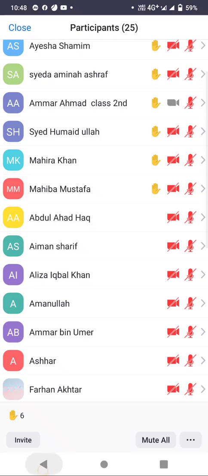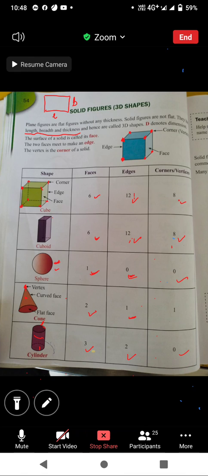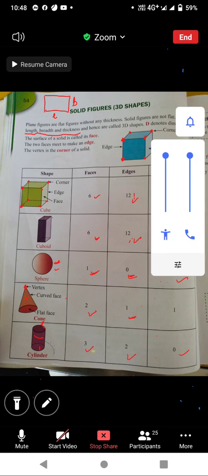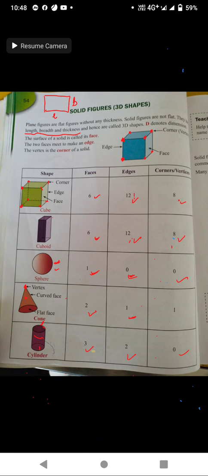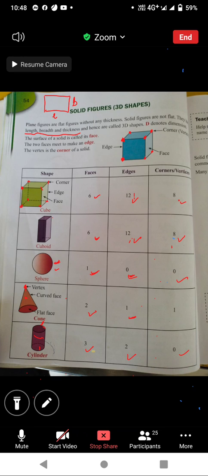Yes, Mahiba Mustafa, unmute your mic. How many vertices are there in cylinder? Zero vertices. How many corners are there in cuboid? Eight.